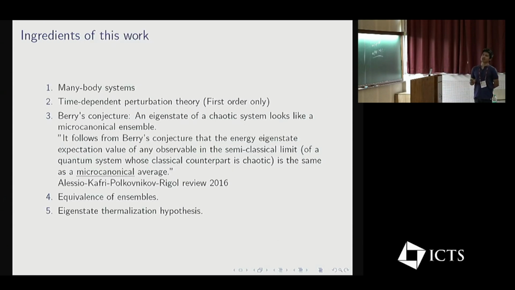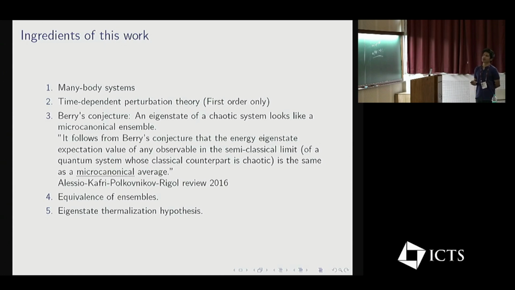Ingredients: a many-body system, and I'll be using time-dependent perturbation theory, just the first order. Since we're talking about chaotic systems, we'll be talking about Berry's conjecture and the eigenstate thermalization hypothesis. Berry's conjecture basically says that an eigenstate of a chaotic system looks like a microcanonical ensemble. I think many of the audience know this. It was stated in a different fashion, but it basically means this. You can look up this review.